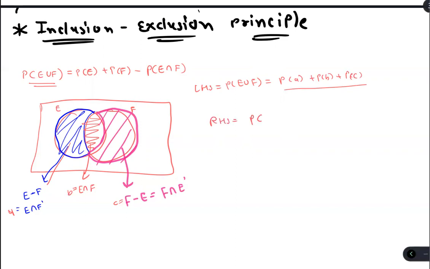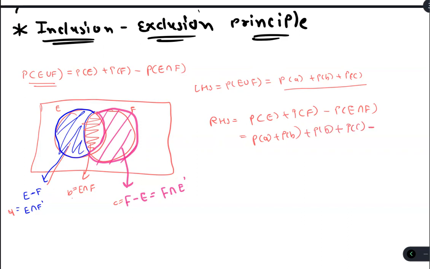For RHS, we have P of E plus P of F minus P of E intersection F. Now, what is P of E? Probability of E means this full. P of E is P of A plus P of B, the summation of these two. What is P of F? P of F means this whole circle. So it is P of B plus P of C.